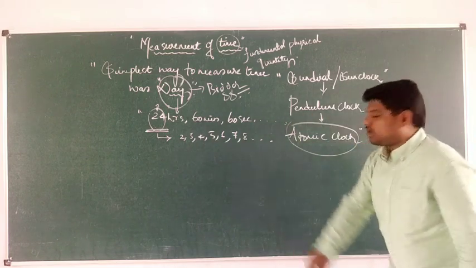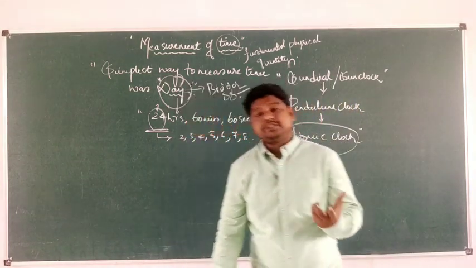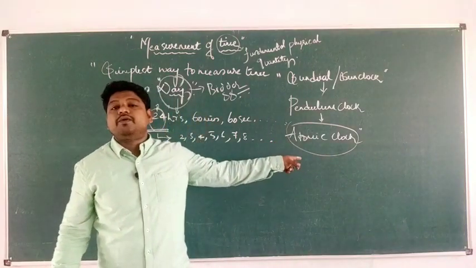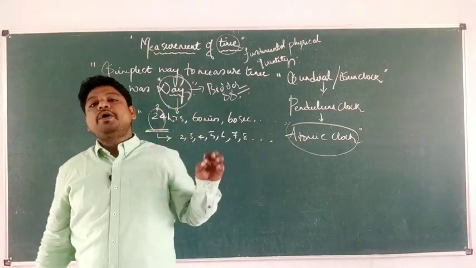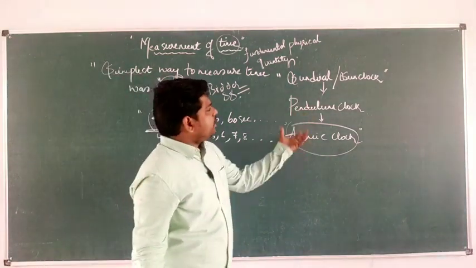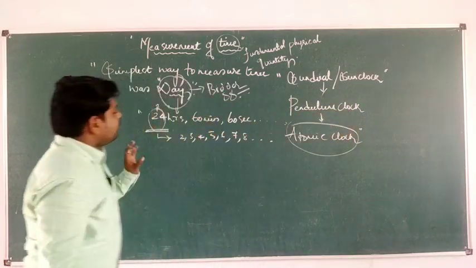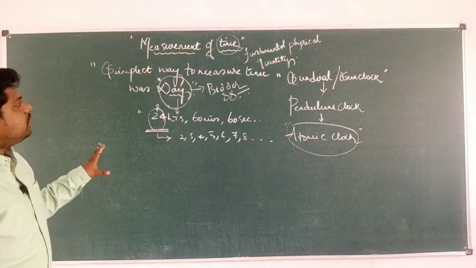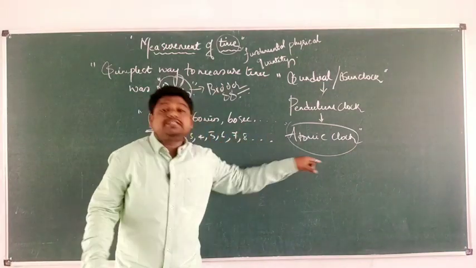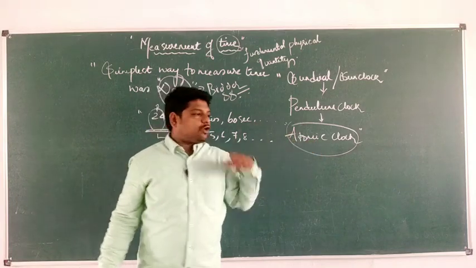So, in today's session, we will be concentrating only on the atomic clock, because right now whatever time we are measuring is all being done with the help of this atomic clock. We will not be going into the sun clock as well as the pendulum clock. The main thing you have to observe here is how to measure the time, on what basis the time is measured. So let us start with the atomic clock.